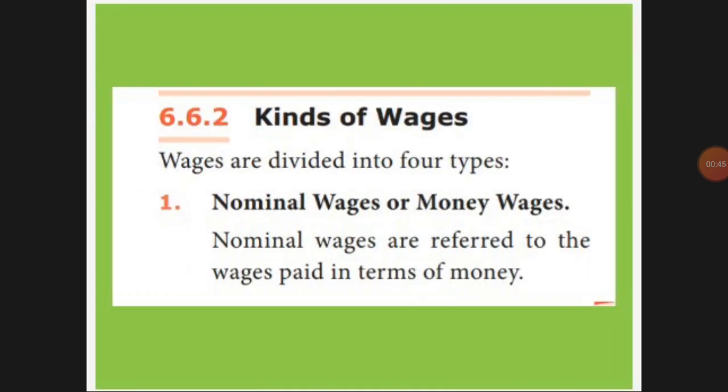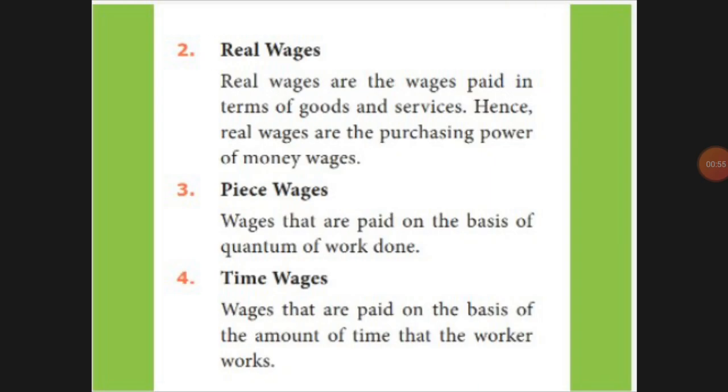Kinds of wages. First one is nominal wage or money wages. That is, you are paying in the form of money. I give cash, I give the value of money. That is called nominal. Next is real wages. When you are paying in the form of goods and services, without giving cash, you are determining the purchasing power of money. Instead of money, based on how much they can purchase, you decide their wages.